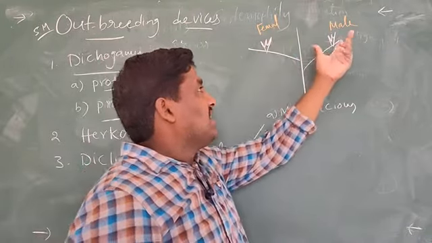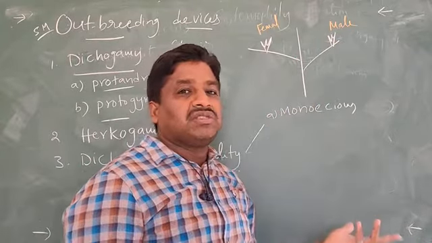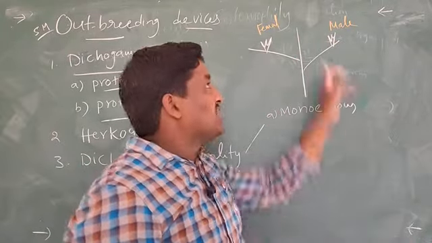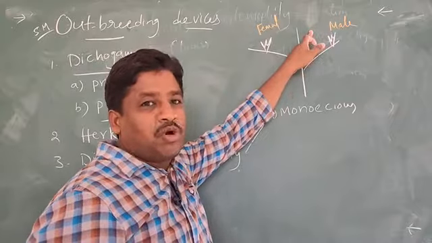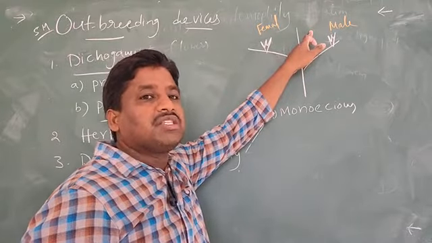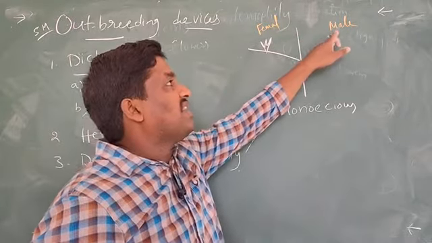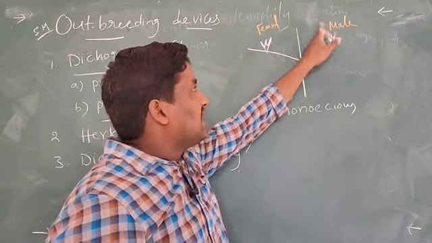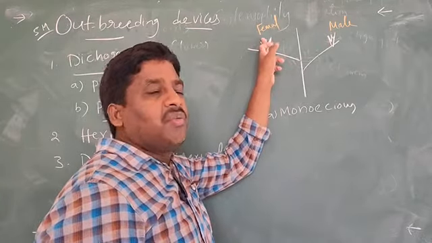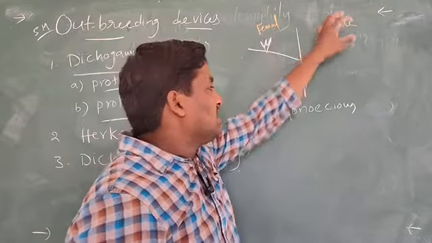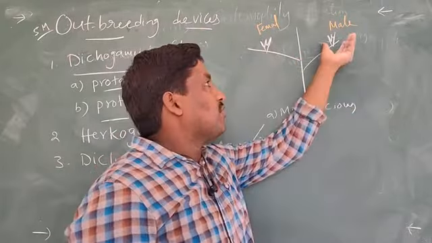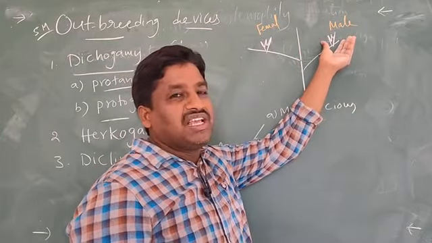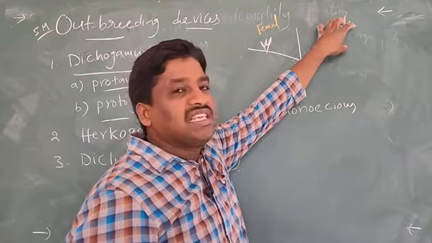That means self-pollination is not present here, and pollinating agents are required. Through the agents, pollen reaches the female flower. In the same flower this does not occur, because male and female parts are not present together in one flower.